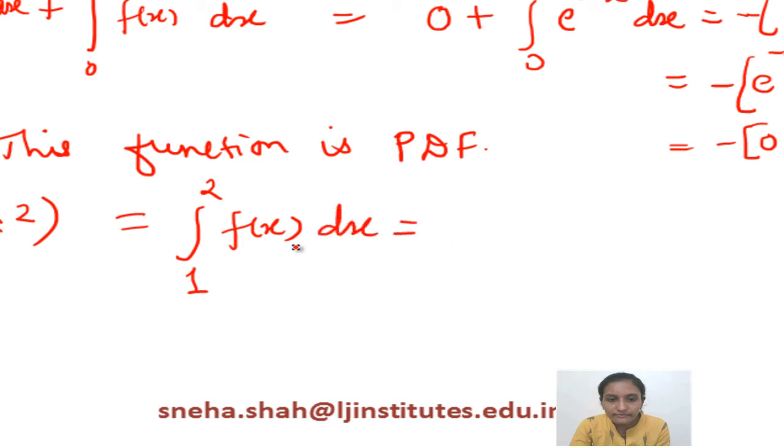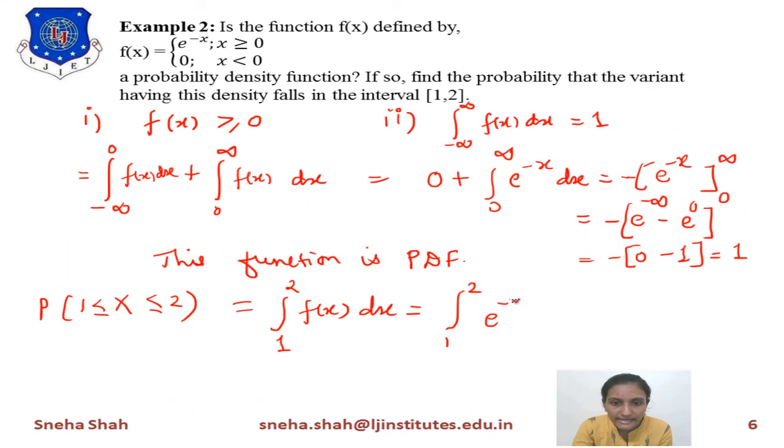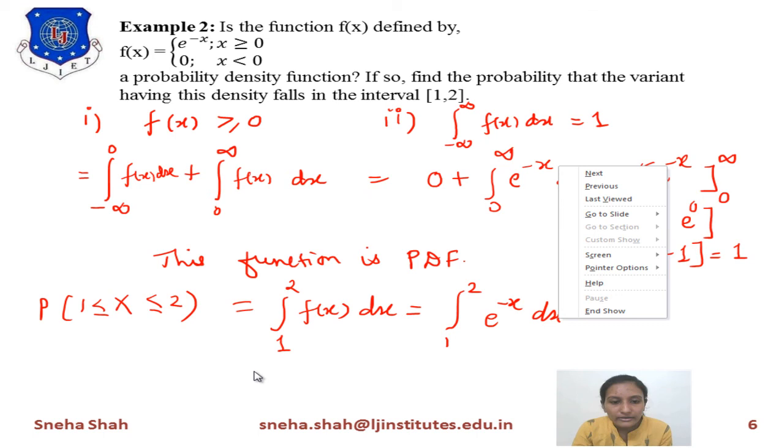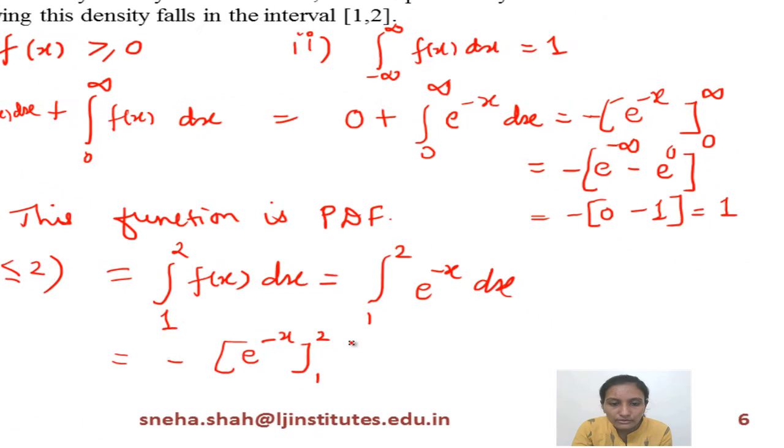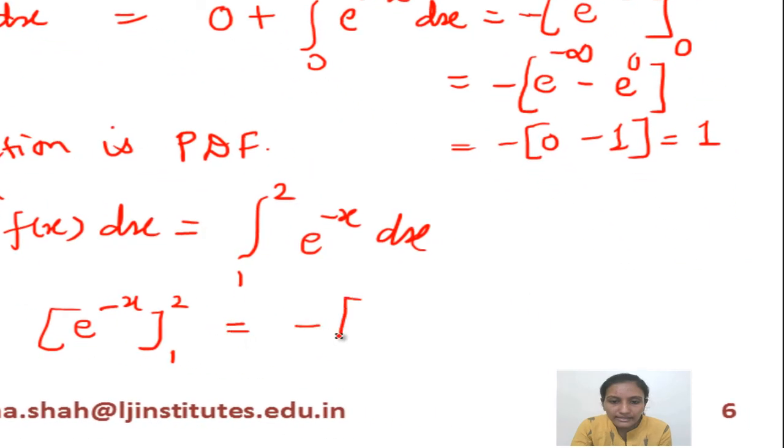Now for this range 1 to 2, it is always greater than or equal to 0. It means in this range the value of f of x equals e raised to minus x. Now if we simplify this, the integration of e raised to minus x dx equals minus e raised to minus x, and the range is 1 to 2. Now if we simplify this, its answer is e raised to minus 2, higher range minus lower range. And if you simplify this, then the answer is 0.233.